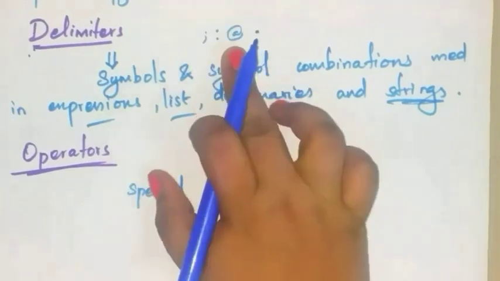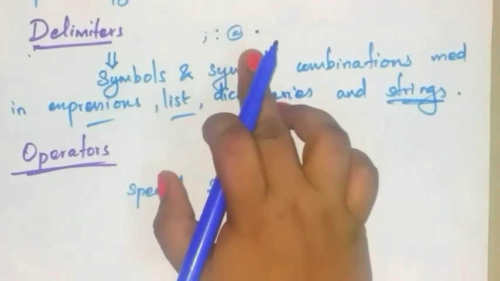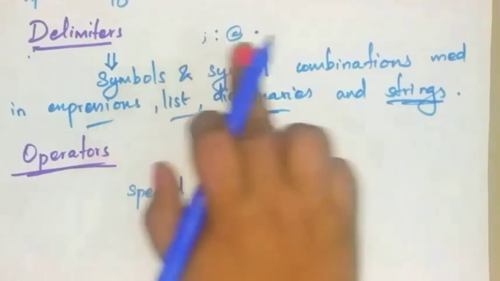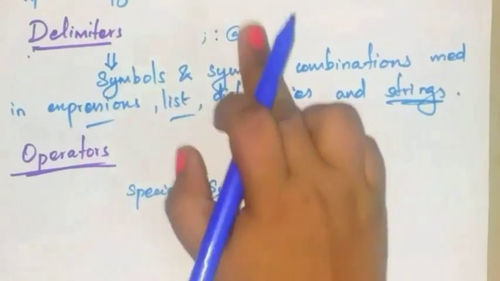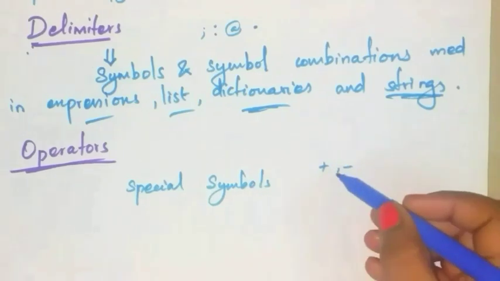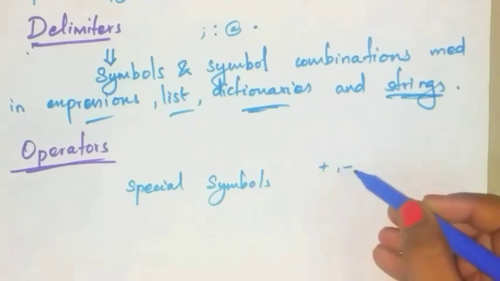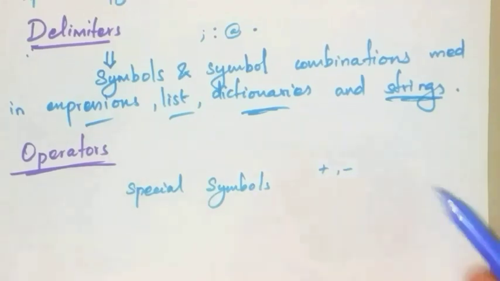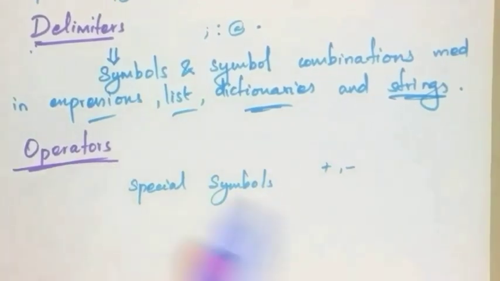For example, these symbols are not used for any calculations, so these types of symbols are called delimiters. But plus, minus, we are using these symbols for calculations, so this type of symbols are called operators.